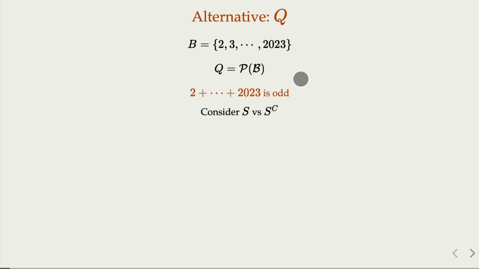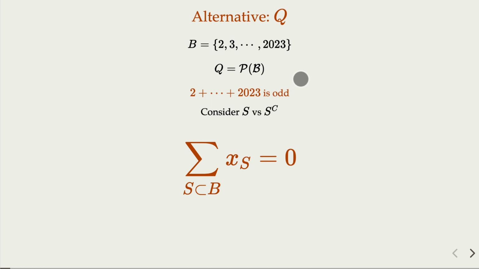That would cancel each other because one would be -1 and the other would be 1. So for the elements in Q, the subsets that do not contain 1, the total sum is 0.